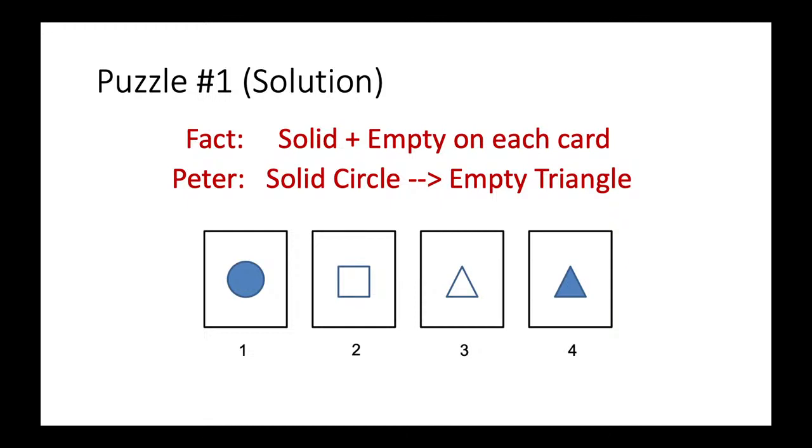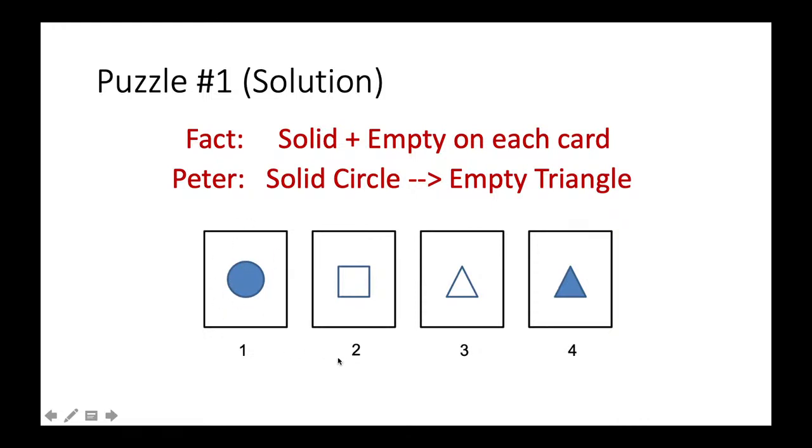This card should be turned because if the opposite side of this card is not an empty triangle, but is empty something, let's say an empty circle, whatever, then you can immediately disprove Peter. Peter says a solid circle must have an empty triangle on the other face. So you should turn over this one and see whether this is really an empty triangle or not. So card 1 should be turned over and you don't want to miss it. If you do not turn it and this one is the only proof that Peter is wrong, then you will regret. So in that case, you must turn card 1.